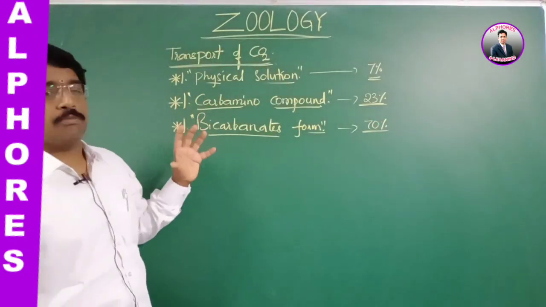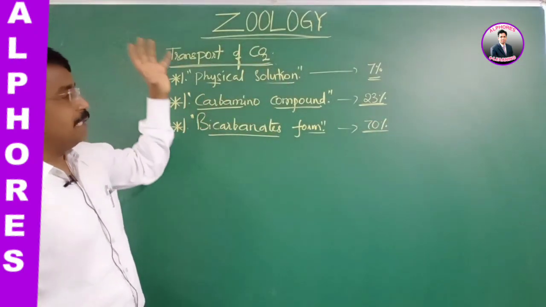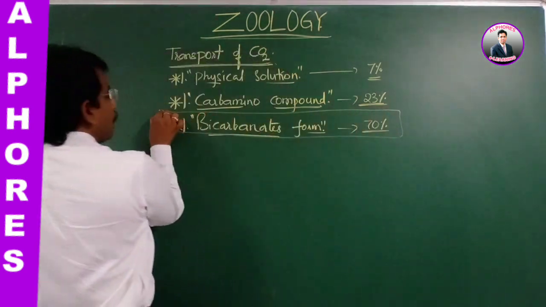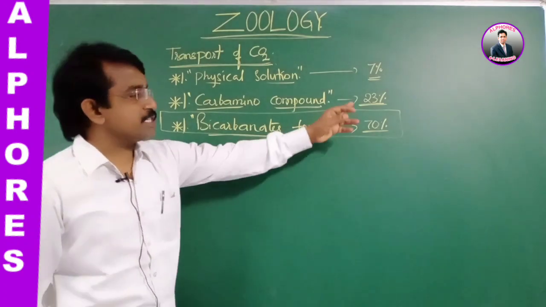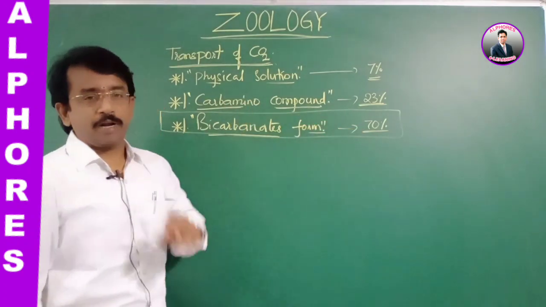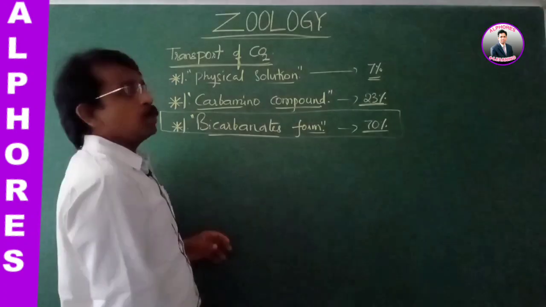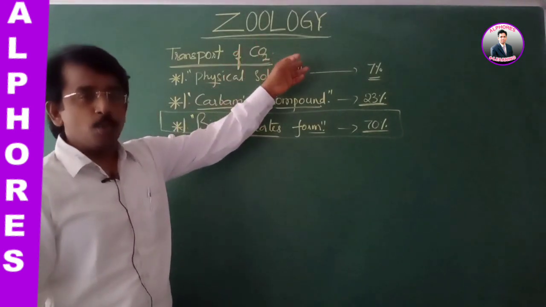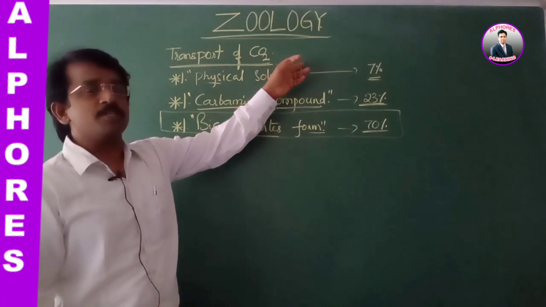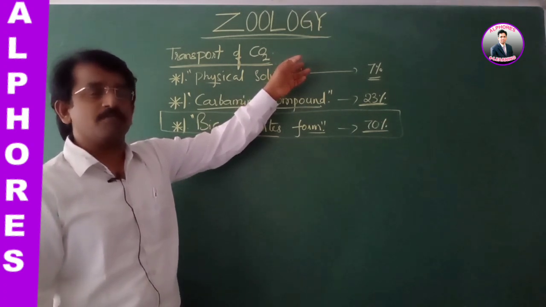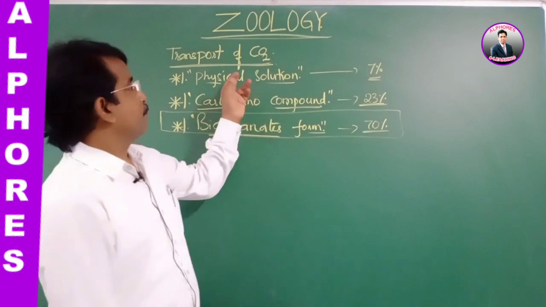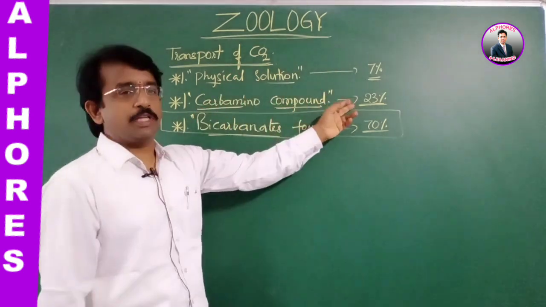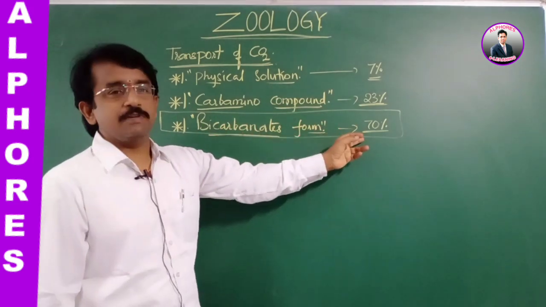By all this, what you come to know is that the transport of CO2 is majorly by bicarbonate form, that is 70%. Physical solution 7%, carbamino compounds 23%, bicarbonates 70%.